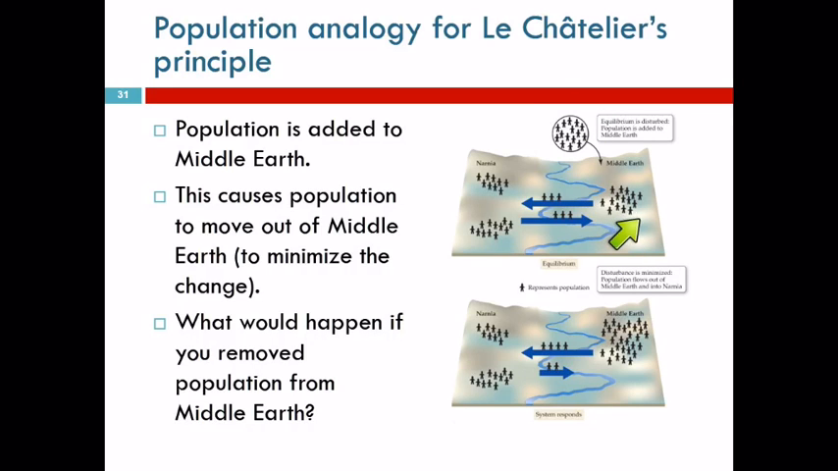More people were added here that disturbed the equilibrium. Well, let's shift some of them over here and minimize the disturbance. We can't completely remove the disturbance, but we can minimize it. Let's spread it out. What would happen if you took a bunch of people out of Middle Earth?